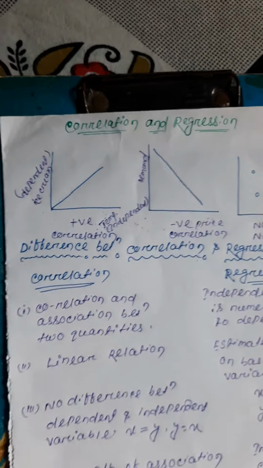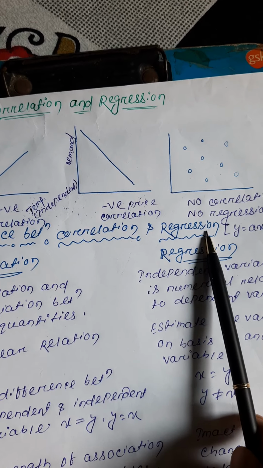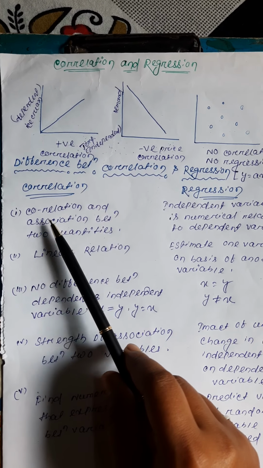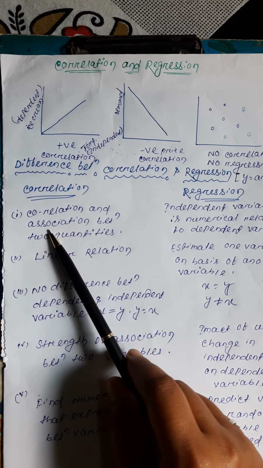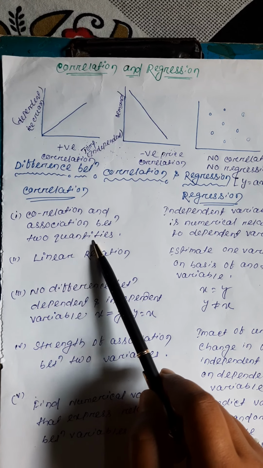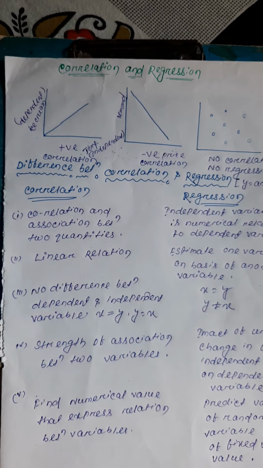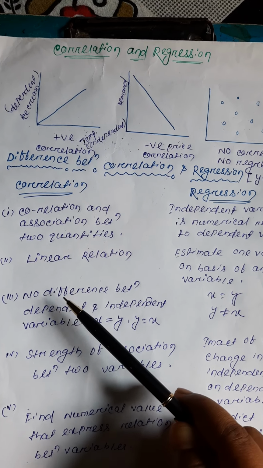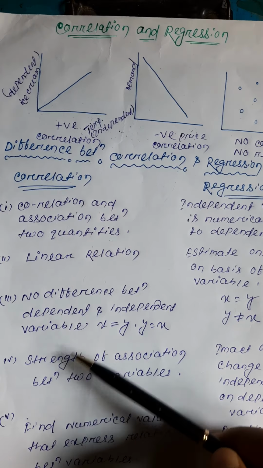So what is the difference between correlation and regression? First, correlation is an association between two quantities. Co means between them, so there is a relation, an association between them.